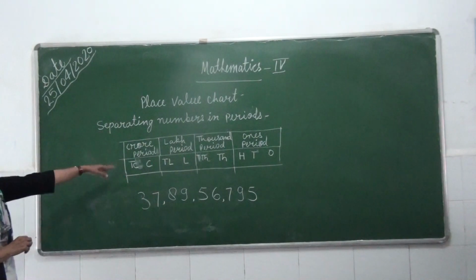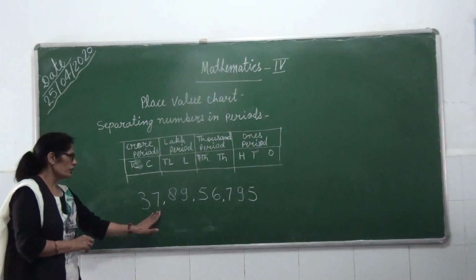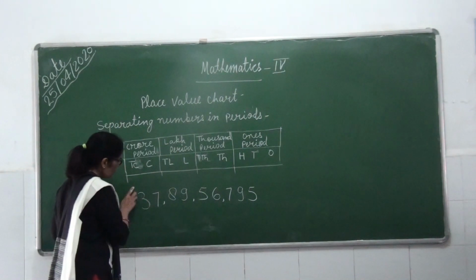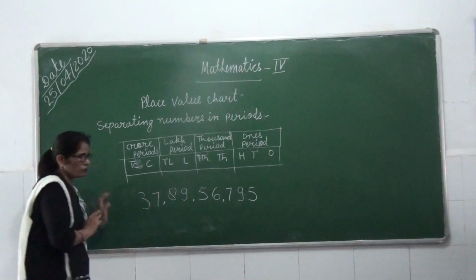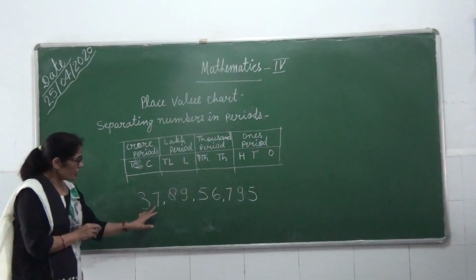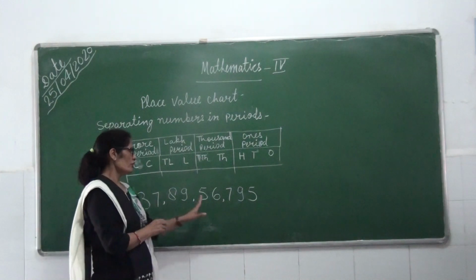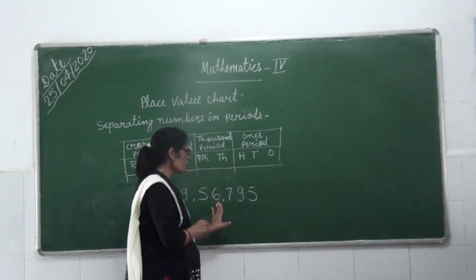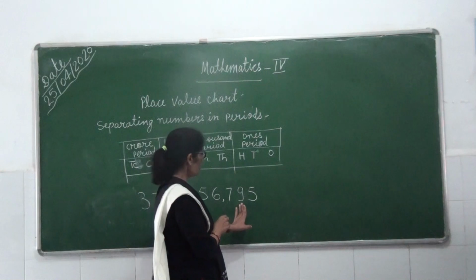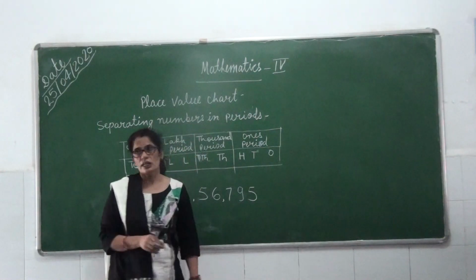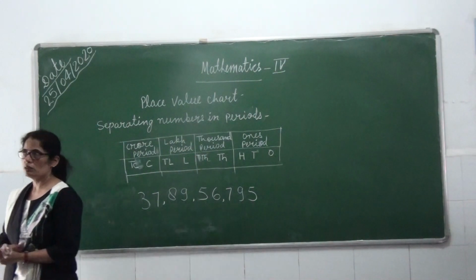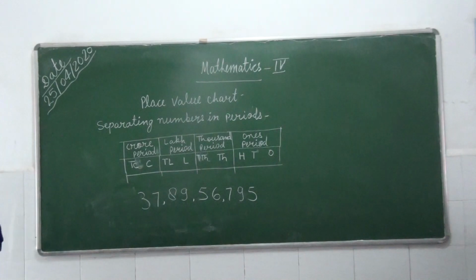And crore period has 2 places. We already have 2 places here. Now we can read this number: 37 crore 89 lakh 56,795. We can read a larger number easily by using commas.